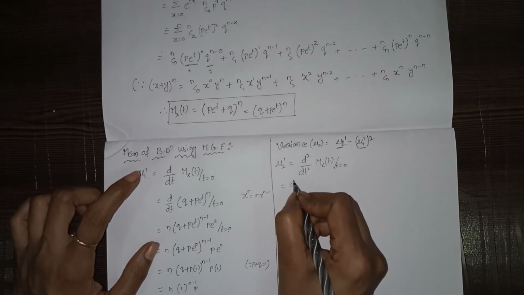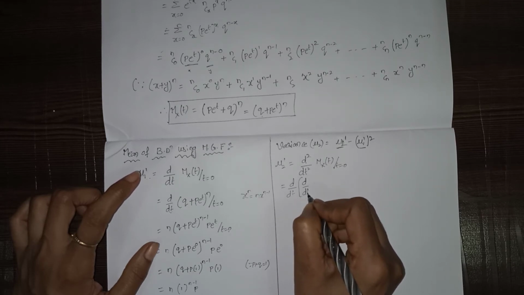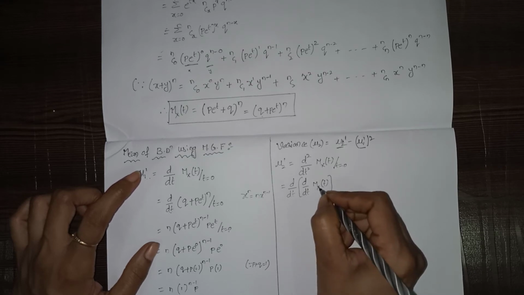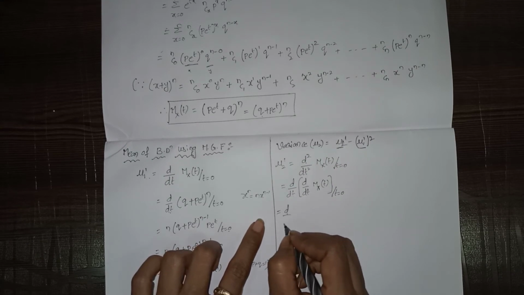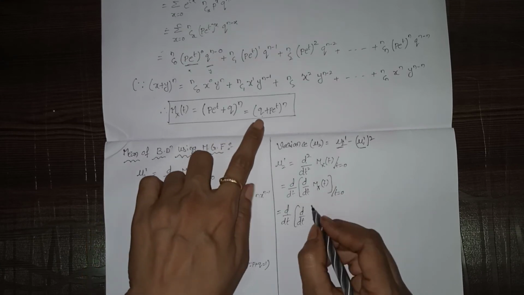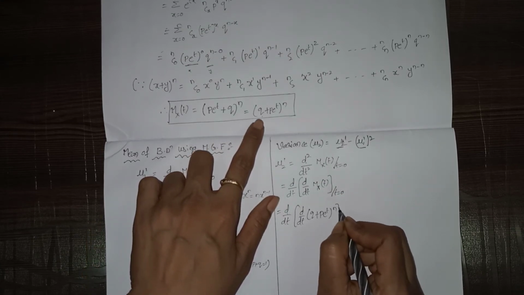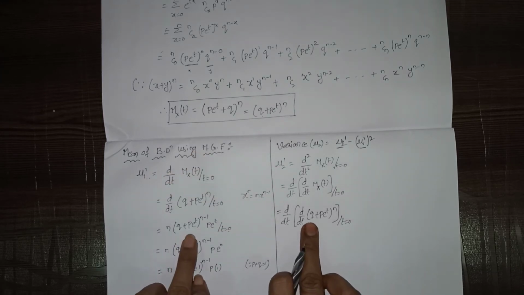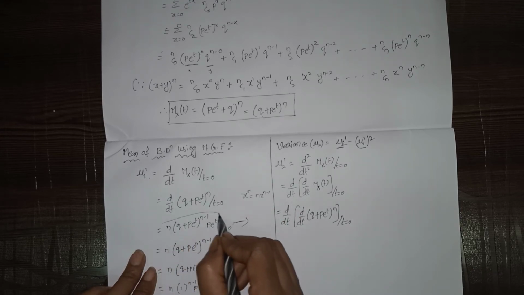This can be written as d by dt of, again d by dt of Mx(t), where t equals 0. Now d by dt of Mx(t) is nothing but (q plus p e power t) whole power n, with respect to t at t equals 0. This one we already did.